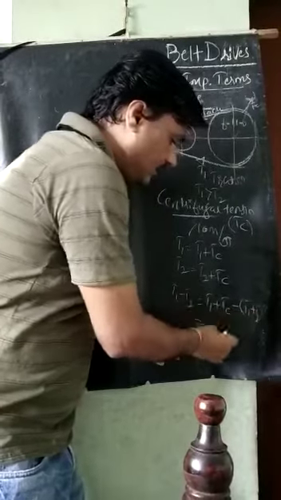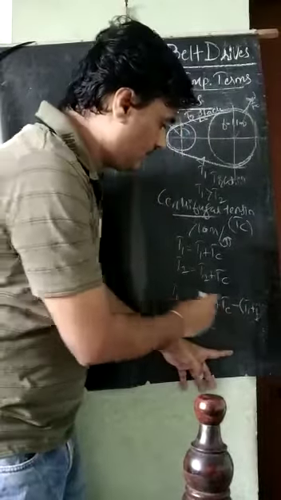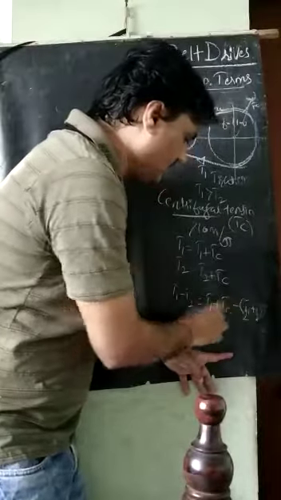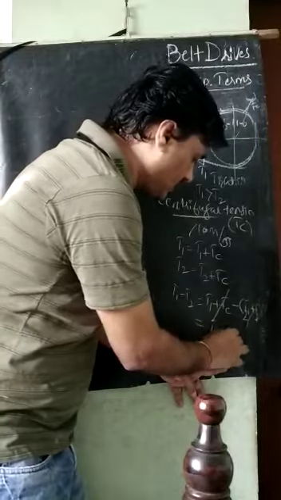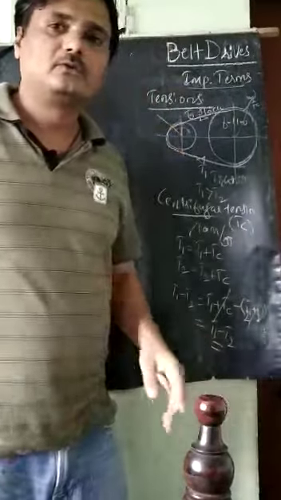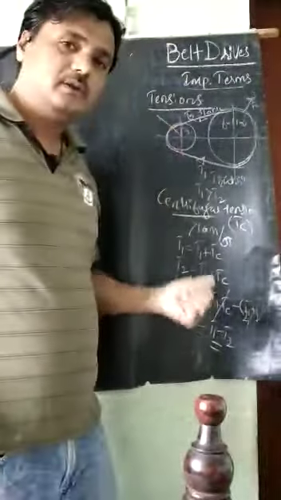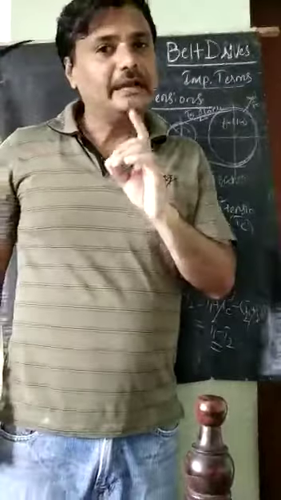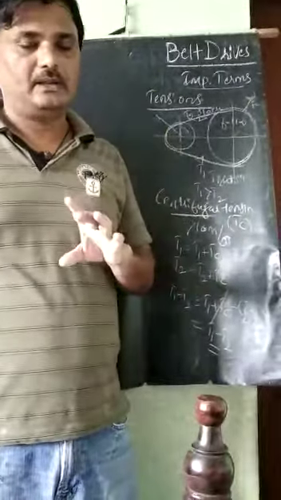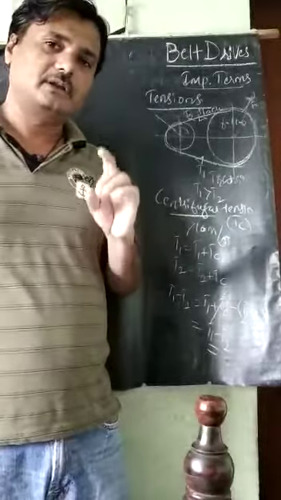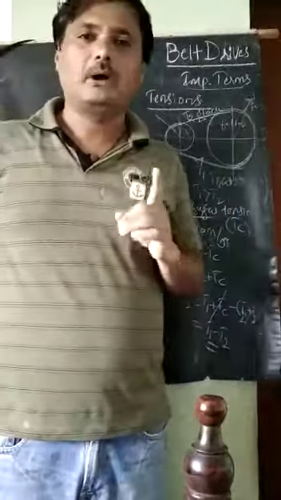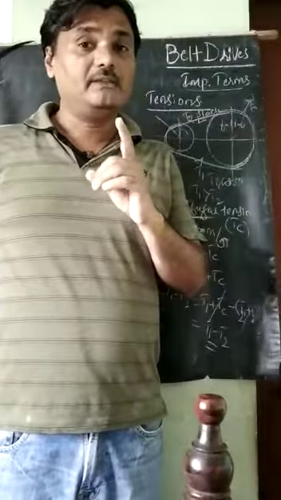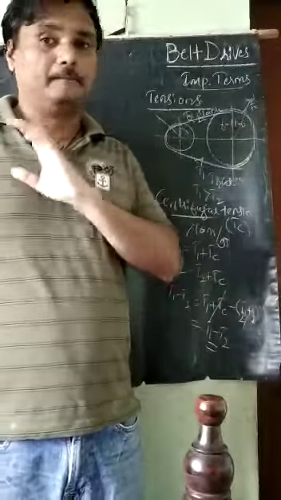T2 plus TC. If I expand this, the TC and minus TC get cancelled, and again we get T1 minus T2. So what is the meaning here? If we consider the centrifugal tension TC for the driver as well as the follower, it will not affect the power transmission, if TC for both are the same.